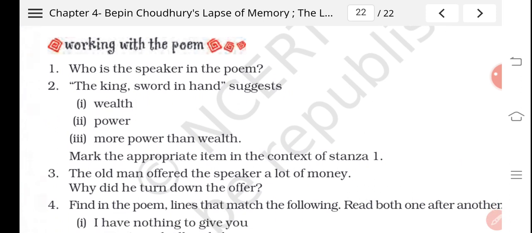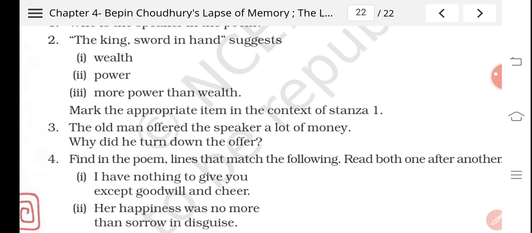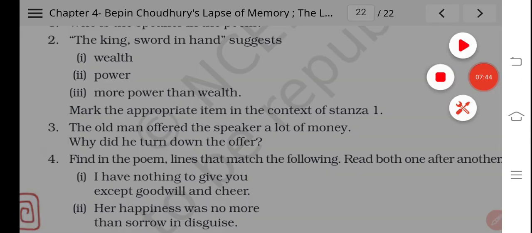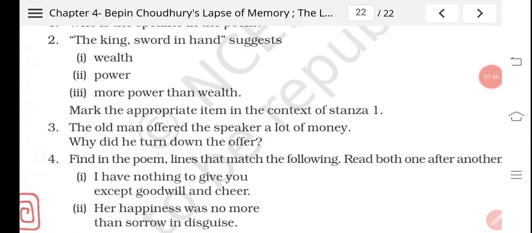Mark the appropriate item in the context of 1. So you can choose the answer from stanza 1. It has been discussed, it has been written in the question. Third question is that the old man offered the speaker a lot of money. Why did he turn down the offer? Now, to answer this question, the answer for the third question would be the man did not need money. He valued his freedom more than becoming a slave for gold.